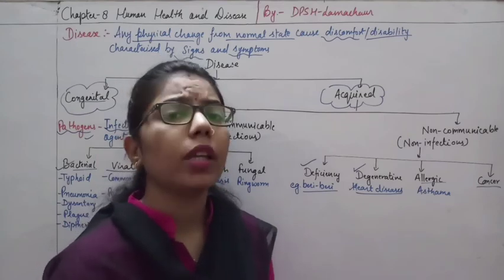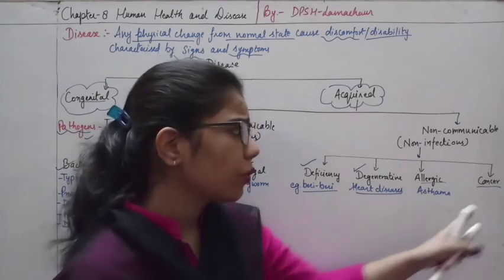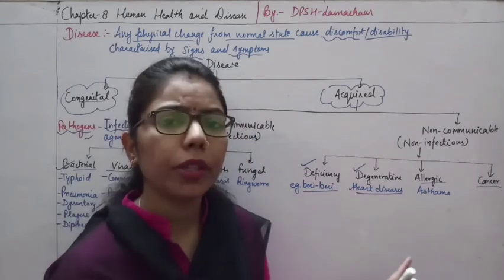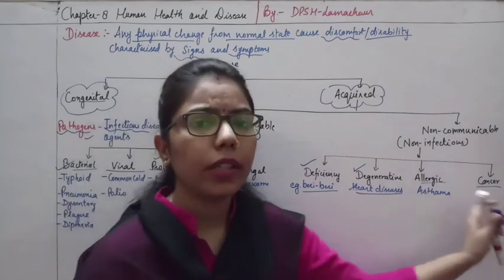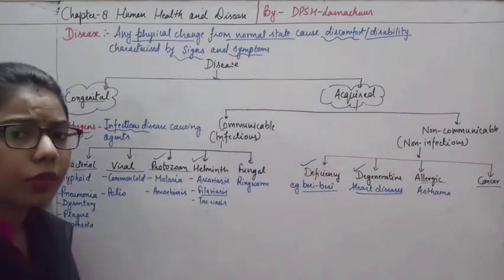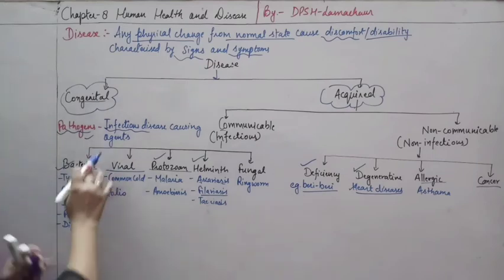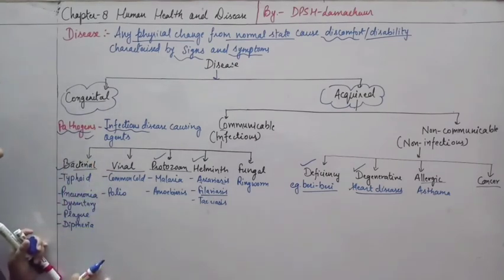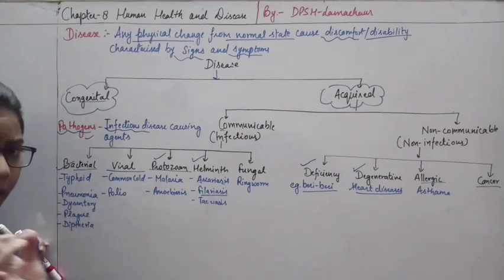There will be continuous division, so there is no communication. There will be nothing communicable in these types of diseases. So what type of things will cause disease here? One by one, after this class we will understand each and every detail of the diseases.